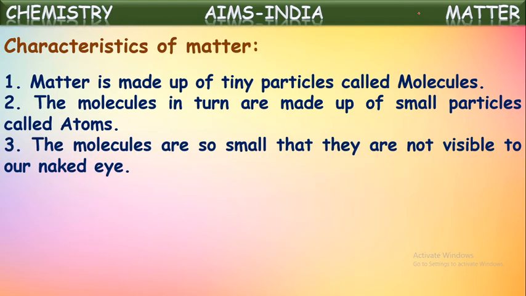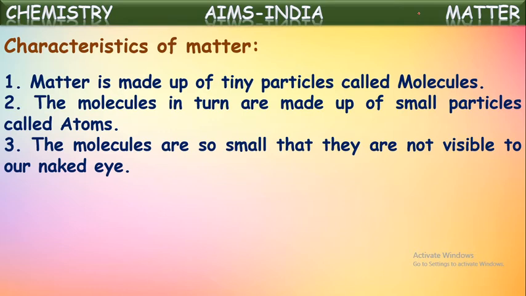The molecules are so small that they are not visible to our naked eye. So we are saying every matter is made up of molecules. For example, if you take a small chalk piece, it is matter because it has some mass, it occupies some space, and it can be perceived by our senses. Now, if you break it into small pieces, it becomes two.